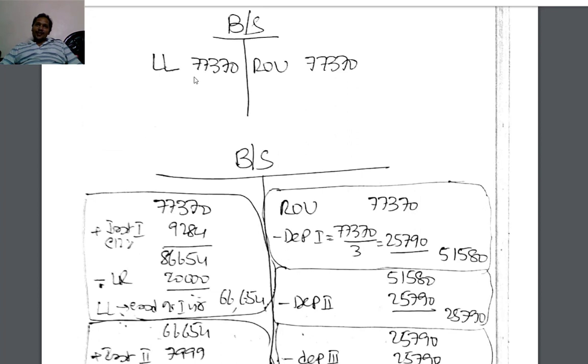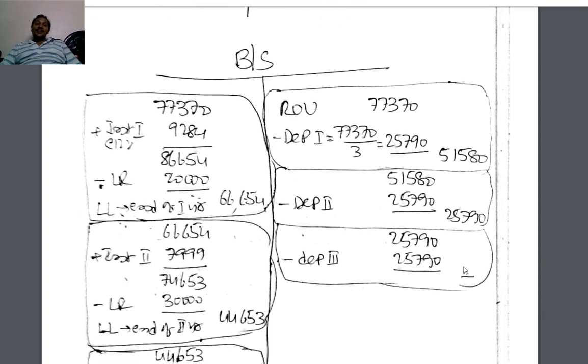Initially lease liability 77,370, right of use asset 77,370. Now end of first year the liability reduces to 66,654, whereas right of use asset reduces to 51,580. End of second year lease liability reduces to 44,653. Right of use asset reduces to 25,790.